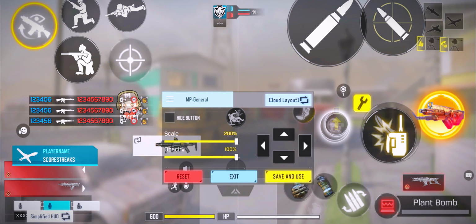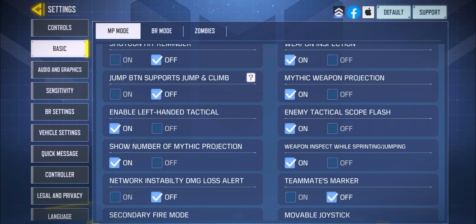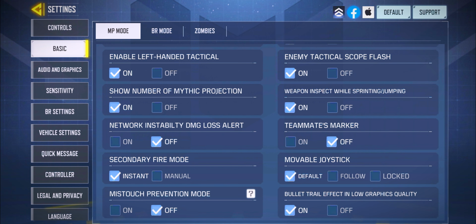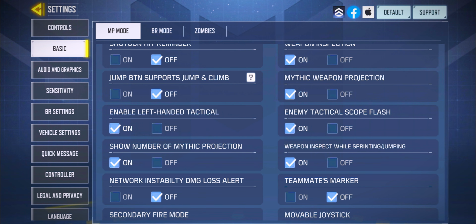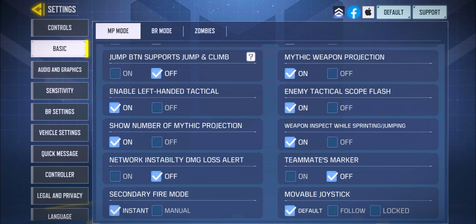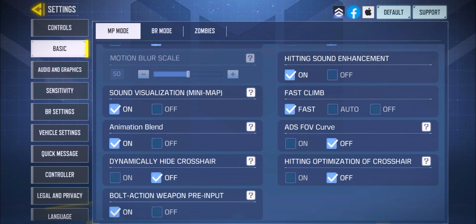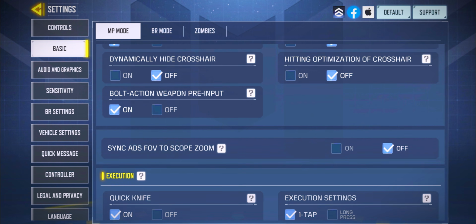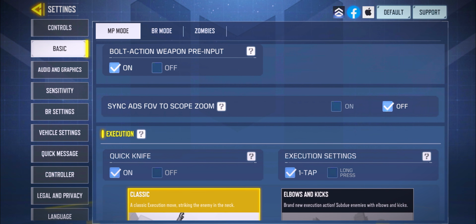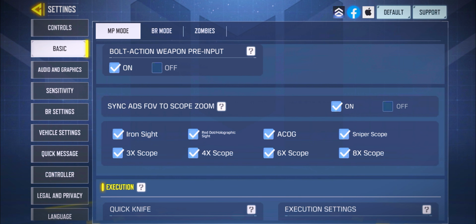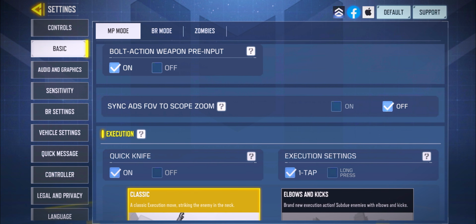Alright, let's continue. I have my left hand tactical on. This helps you throw your tacticals, your smokes, your concussions, anything, while you're sprinting or fighting. Alright, we go to the most important part here, which is the sync ADS FOV. On my phone, I have this turned off because I can barely see people, but if you have another device or a bigger device, you guys can turn it on.